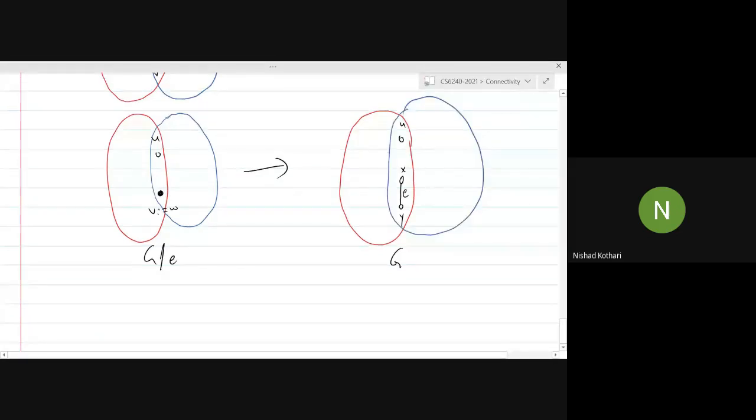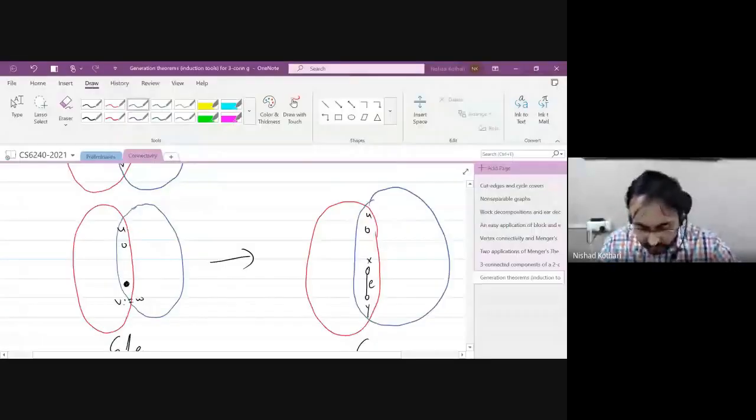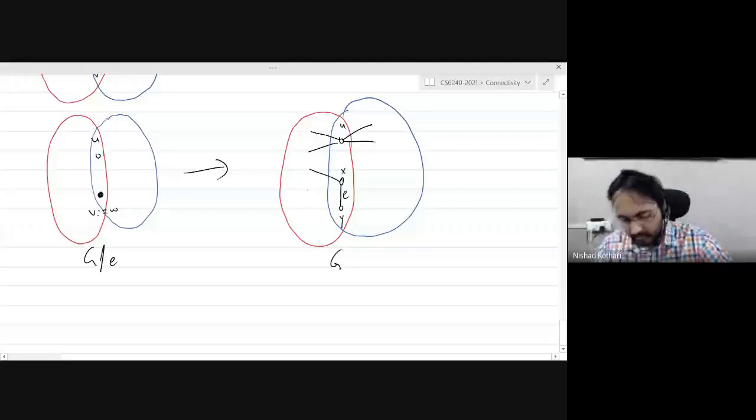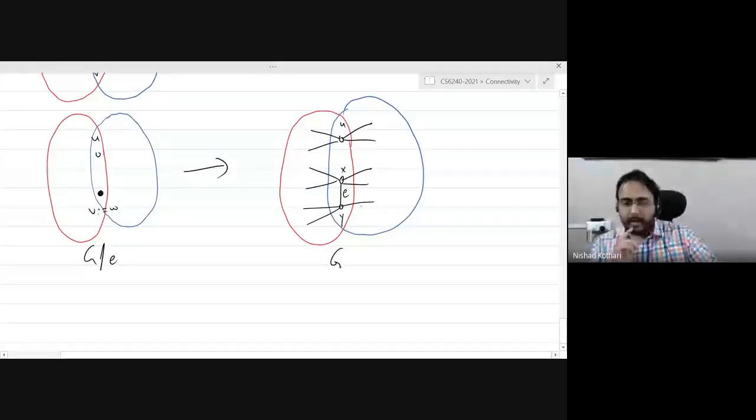And all the edges of the graph, either they are in one of the red or blue pieces, or otherwise they go like this. In particular, X, Y, and the vertex U constitute a 3-vertex cut of the graph. So whenever an edge cannot be contracted to preserve 3-connectivity, the ends of that edge participate in a 3-vertex cut in the graph G with some other vertex. That is what I wanted to tell you about.